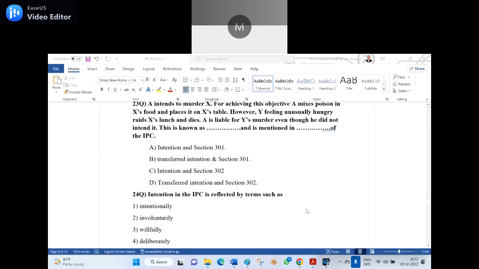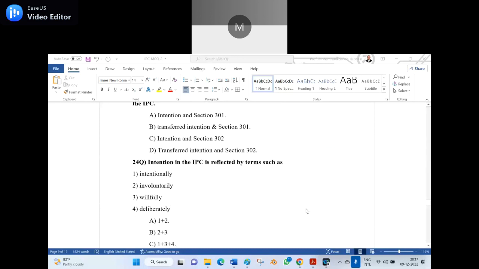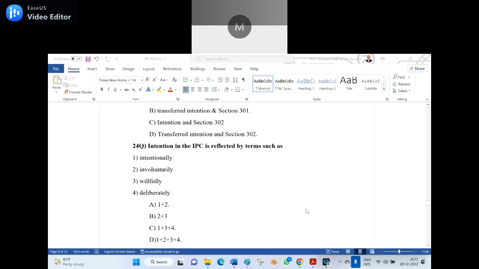Okay, 24th question. Intention in the IPC is reflected by terms such as number 1, intentionally, number 2, involuntarily, number 3, willfully, number 4, deliberately. Option A, 1 plus 2. Option B, 2 plus 3. Option C, 1 plus 3 plus 4. Option D, 1 plus 2 plus 3 plus 4. Which one is the appropriate answer? Option C, 1 plus 3 plus 4.